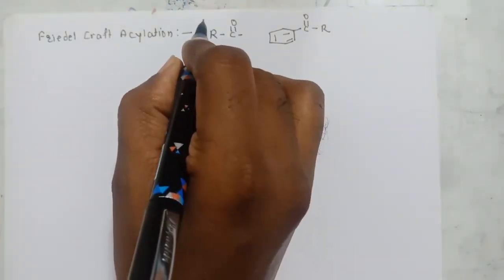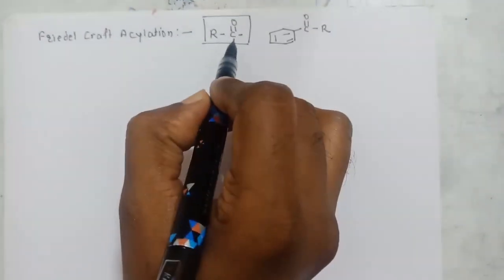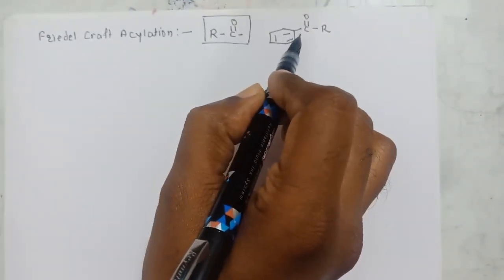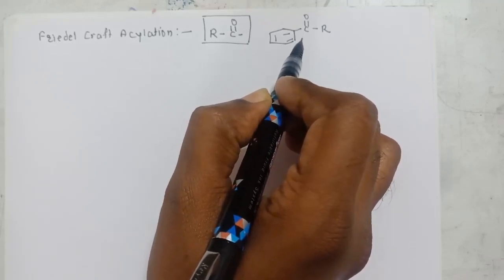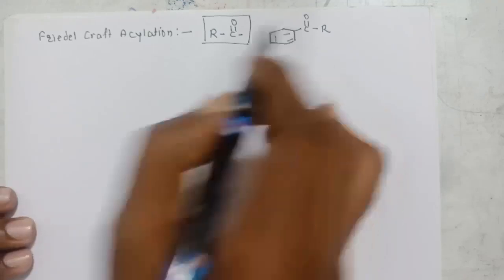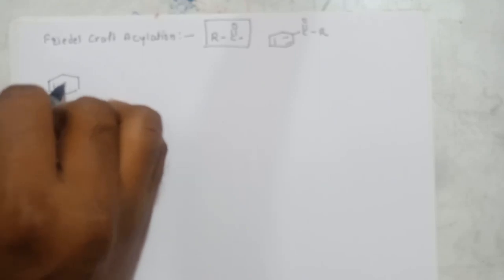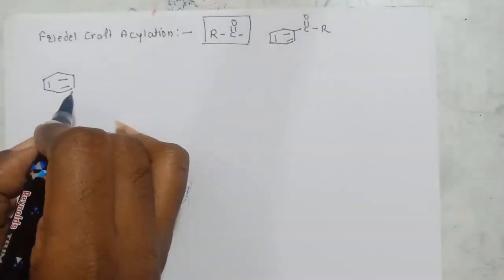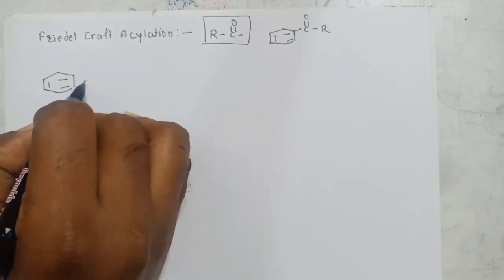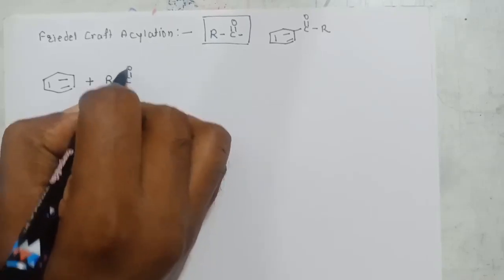This group, RC double bond O, is called the acyl group. This carbon has a valency of 4. This carbonyl group is attached to the benzene ring, that's why we get this aromatic ketone as a product. For example, this is a benzene ring, with the formula C6H6. One or more hydrogen atoms of the ring are replaced by an acyl group.